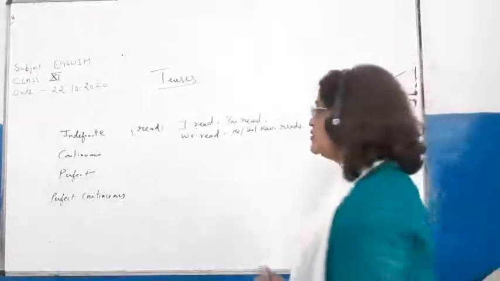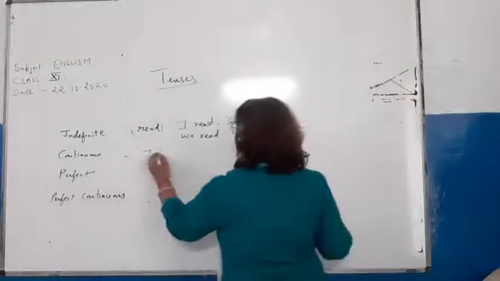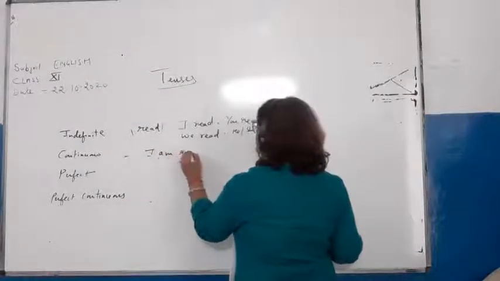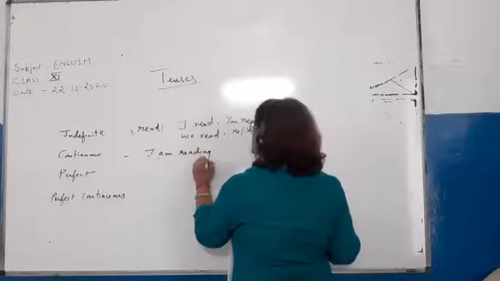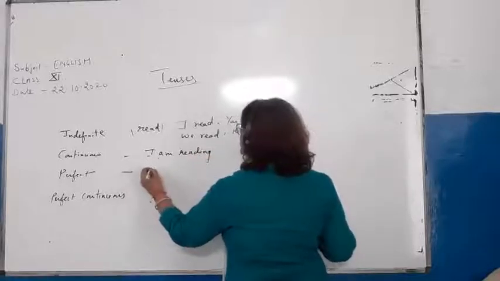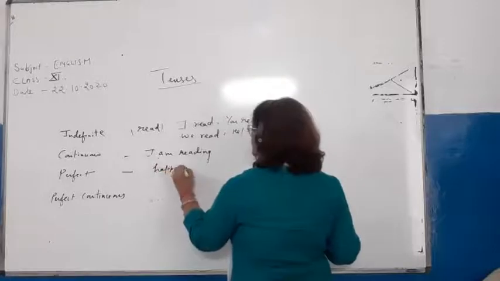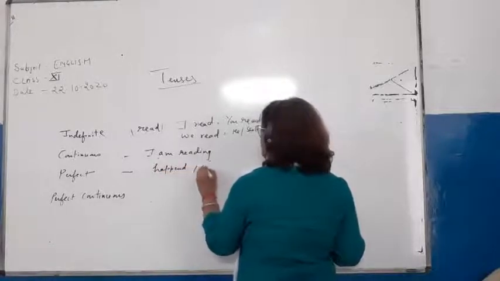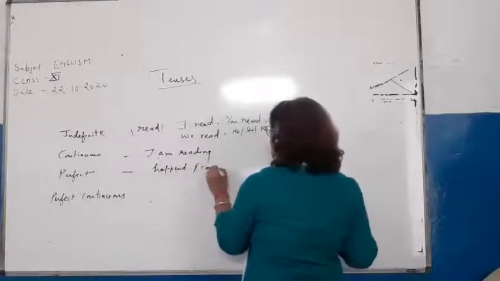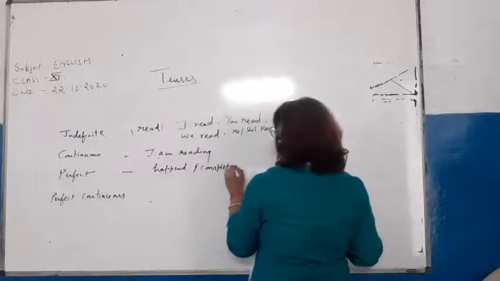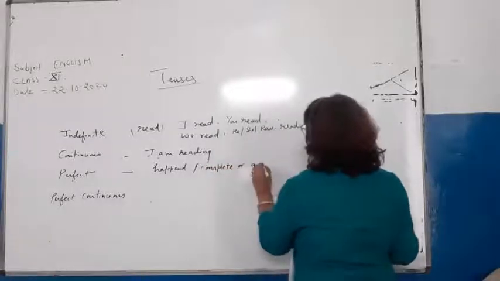Similarly, continuous tense means an action is continuing at the time of speaking. Perfect means an action has happened or completed or is going to be completed.